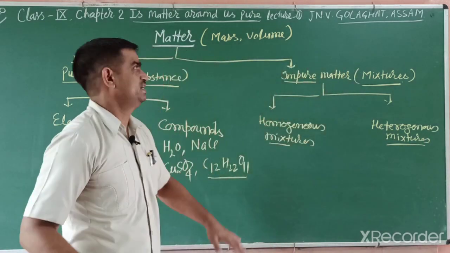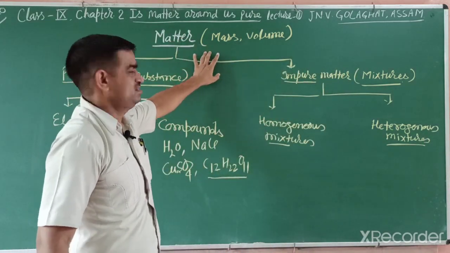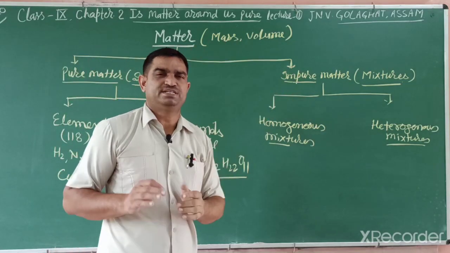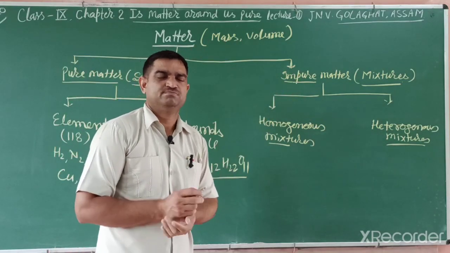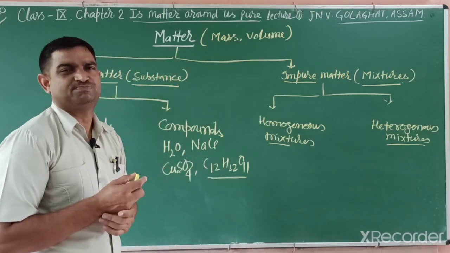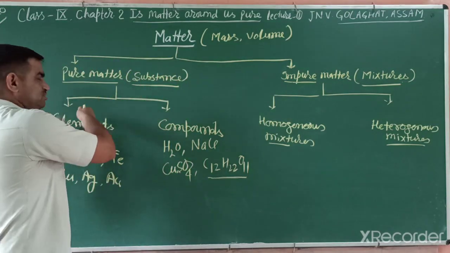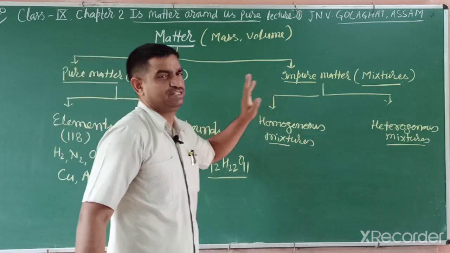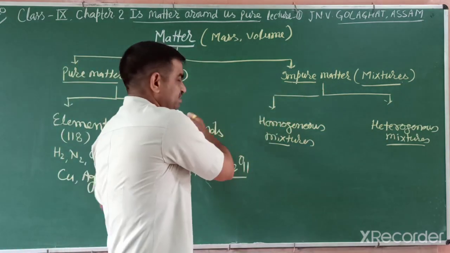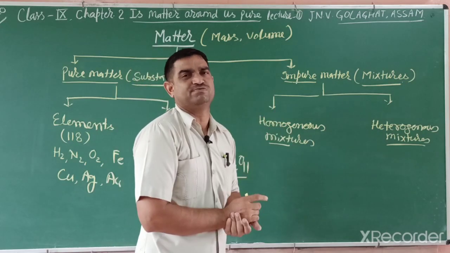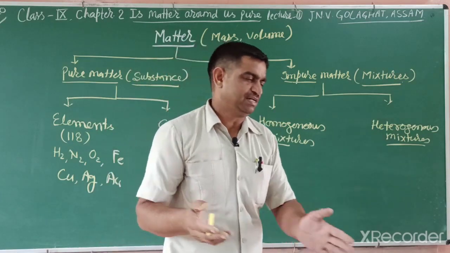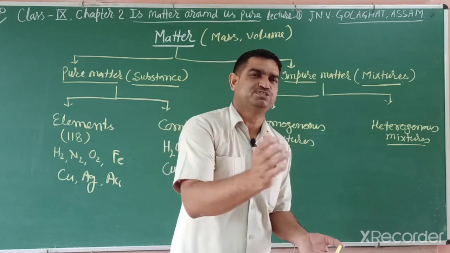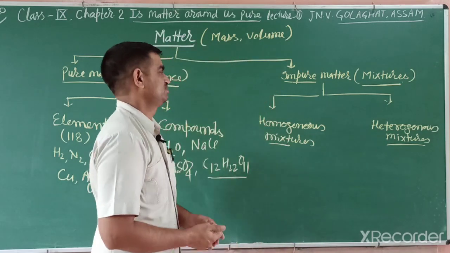Students, all matter we can divide in two parts: pure matter and impure matter. Pure matter we can call a substance, meaning it has the same kind of atoms, particles or molecules, like elements and compounds, which are pure. The other one is mixtures. Mixtures are made only from elements and compounds. Copper sulfate is a compound and water is a compound; if you mix copper sulfate in water, that is a mixture.